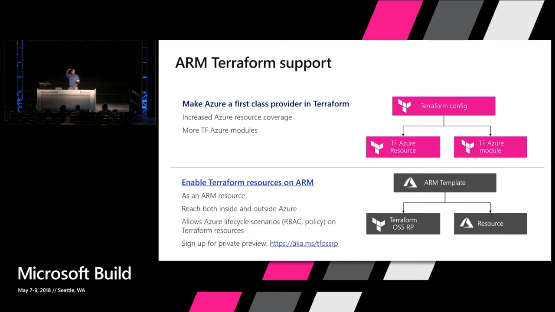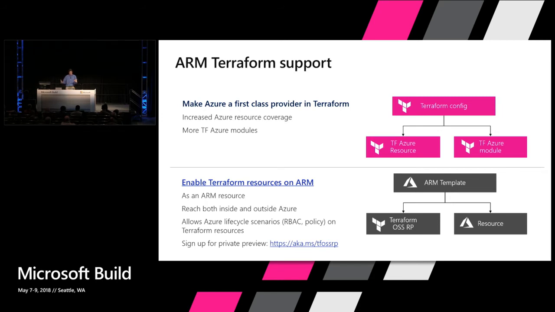And Terraform then, you manage your declarativeness in Terraform, and Terraform allows you to deploy it and do different what-ifs and rollbacks. With this template, this resource provider that we have a private preview of, it's really for that bottom side that we talked about on that slide earlier, where now you have a Terraform resource provider. So from an ARM template, you can instantiate a Terraform provider, and you can then manage its life cycle. You can do different operations on it.